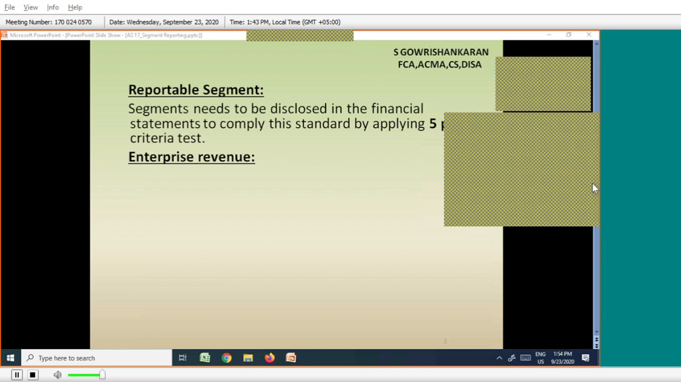So this is the definition for enterprise revenue. They will ask you true or false also: enterprise revenue includes both external sales as well as inter-segment sales. True or false? You have to mention false. I'll proceed to the next definition.